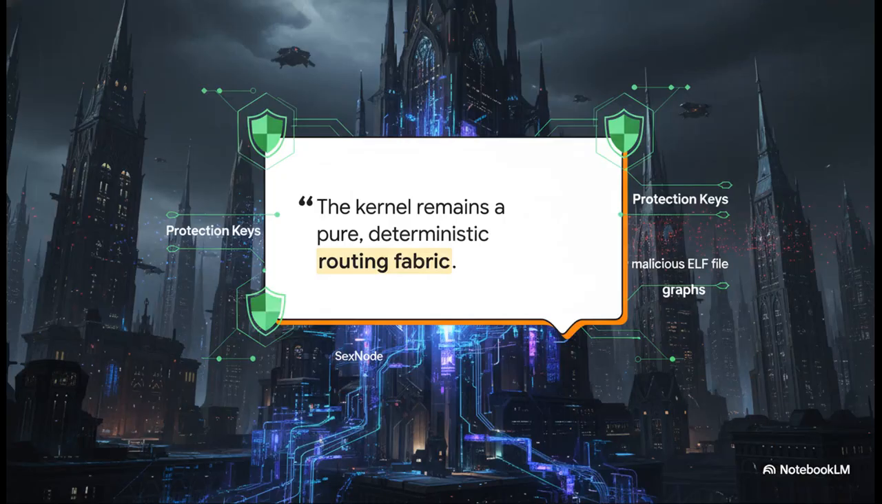And because SEXNODE takes on all that heavy lifting in user space, the kernel gets to just breathe. Like the spec says, the kernel remains a pure deterministic routing fabric. Its only job now is allocating a protection key, tagging the page tables, and enforcing the capability graph that SEXNODE proposes. SEXNODE is purely a coordinator. This means there is literally no way a malicious ELF file can compromise the highest privilege ring of our system.